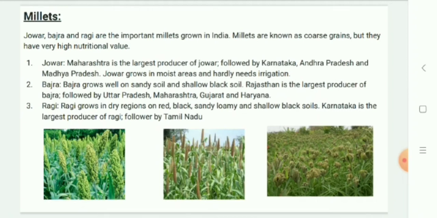Bajra grows well on sandy soils and shallow black soil. Major bajra producing states are Rajasthan, Uttar Pradesh, Maharashtra, Gujarat, and Haryana. This was according to 2011-12. Ragi is a crop of dry regions and grows well on red, black, sandy, loamy, and shallow black soils. Major ragi producing states are Karnataka, Tamil Nadu, Himachal Pradesh, Uttarakhand, Sikkim, Jharkhand, and Arunachal Pradesh.